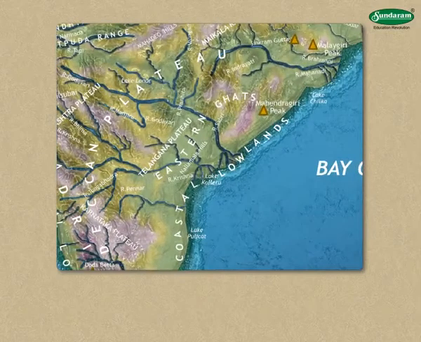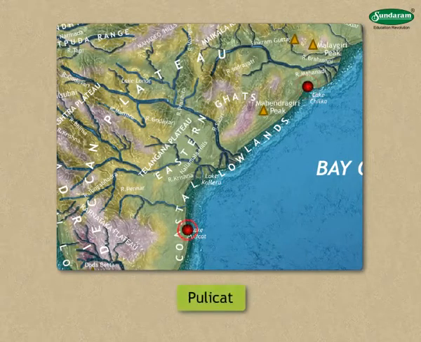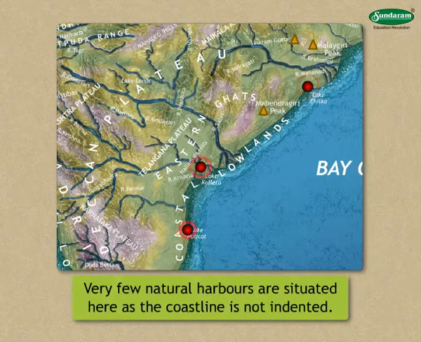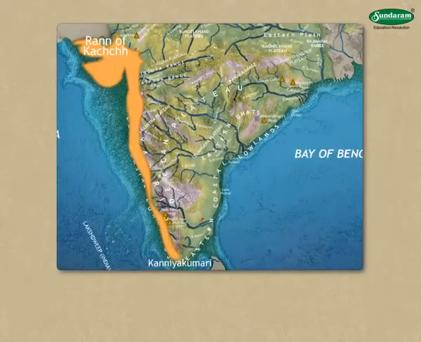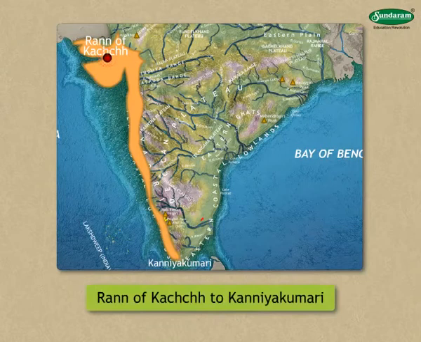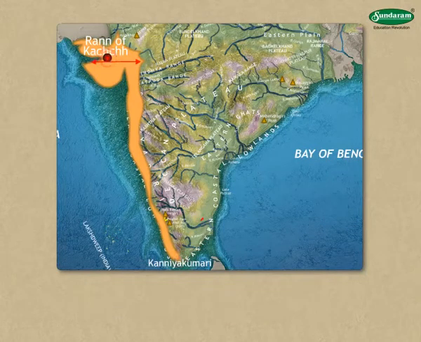There are many lakes like the Chilka, Pulikat and Koleru here. Very few natural harbours are situated here as the coastline is not indented. The area near the western coast is known as the Western Coastal Lowlands. It stretches from the Rann of Kutch to Kanyakumari. It is broader in the north and narrows towards the south.